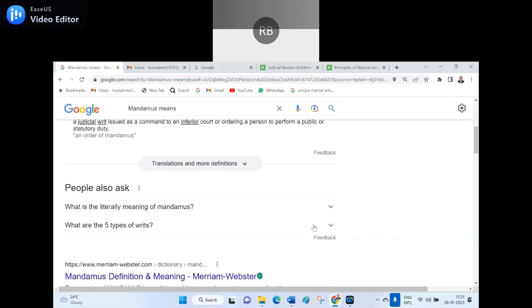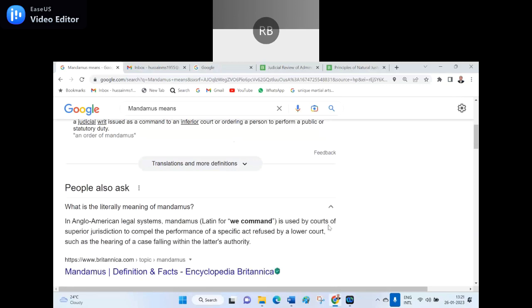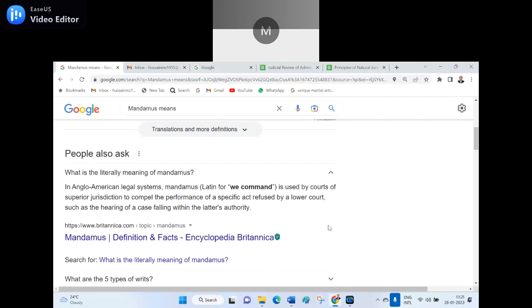Okay, sir. So that is the writ of command, Latin, issued by the courts of superior jurisdiction to compel the performance of a specific act refused by a lower court, such as the hearing of a case falling within its authority, or a public authority who is working on a statutory duty. So that is the second one, what we say.